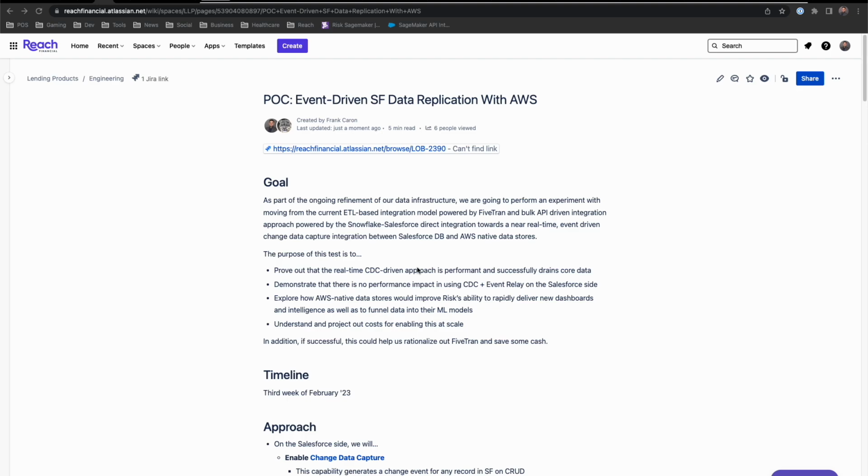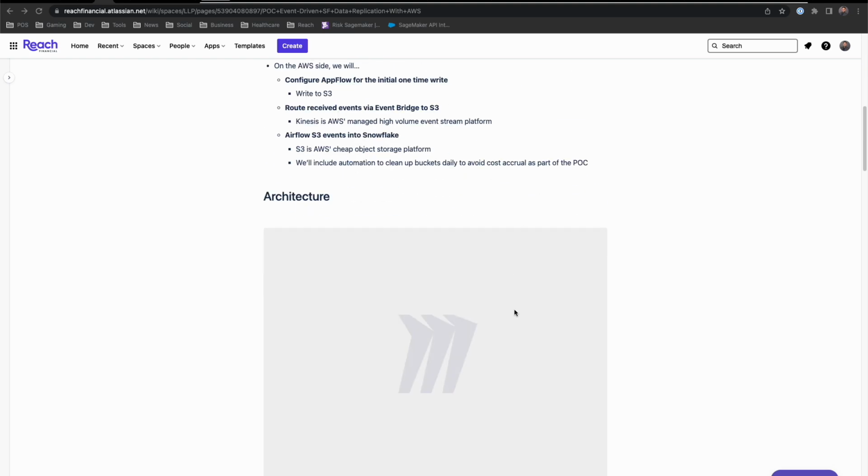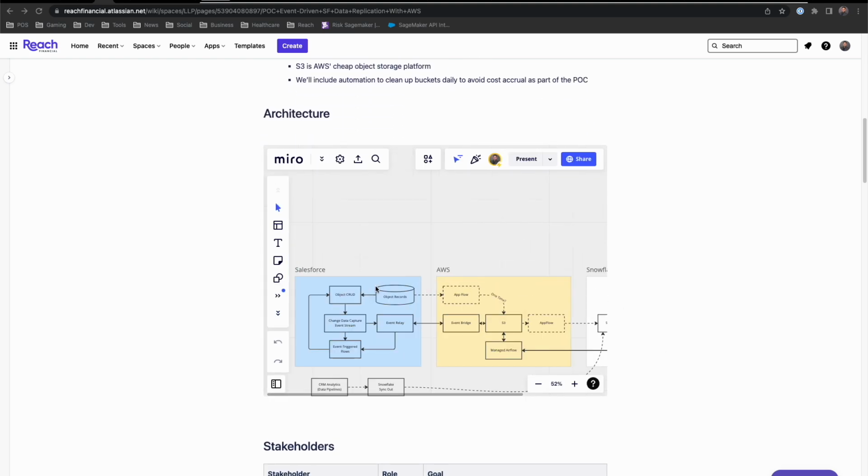So what we're working through is a new architecture that's going to involve streaming and moving data between Salesforce and AWS so that we can create a single centralized repository of data that we can then transform and load into Snowflake for our data team to be able to work with. Now, this POC is quite involved. There's multiple facets to what we're doing.